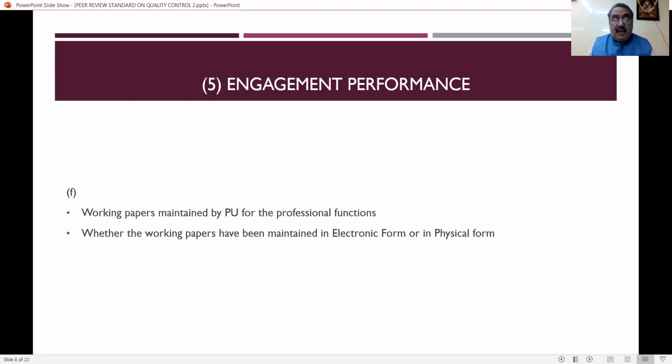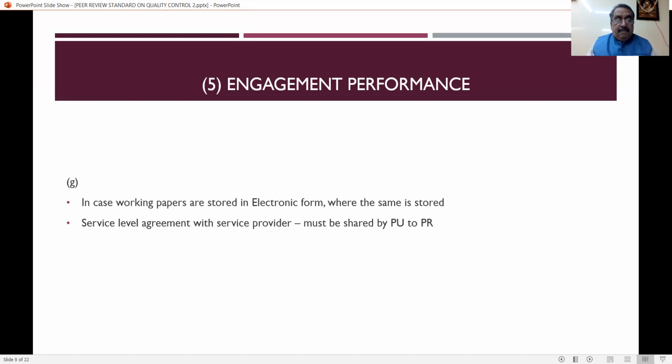These working papers can be maintained in electronic form or in physical form, that is, in hard copy. If the working papers are stored in electronic form, the practice unit has to say where they have been stored. That is also another important thing.